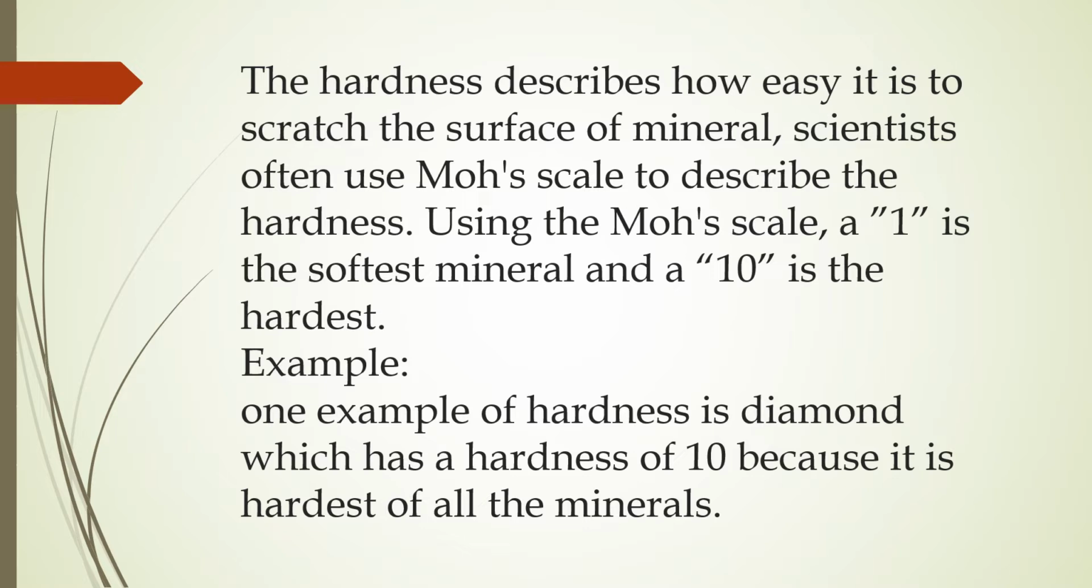Scientists often use the Mohs scale to describe hardness. Using the Mohs scale, 1 is the softest mineral and 10 is the hardest. For example, one example of hardness is diamond, which has a hardness of 10 because it is the hardest of all the minerals.